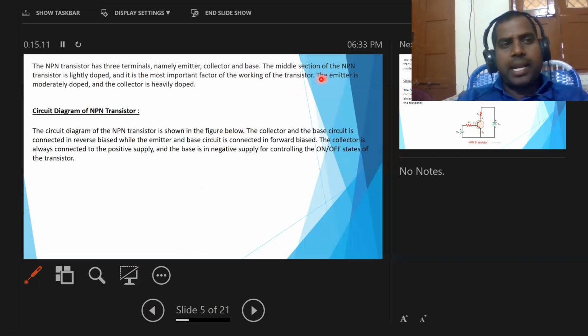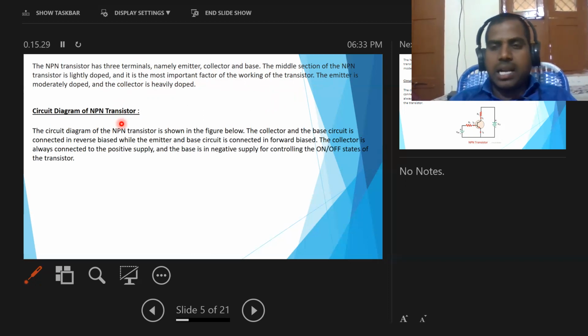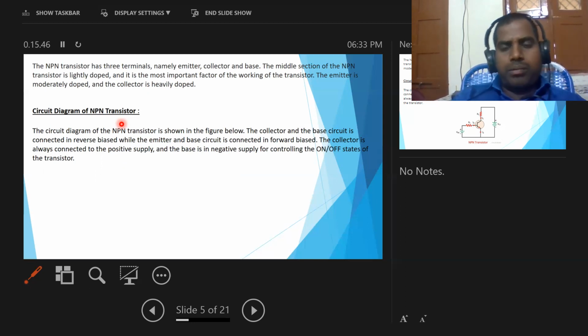The middle section of the NPN transistor is lightly doped, and it is the most important factor for the working of this NPN transistor. Every transistor consists of three parts: emitter, base, collector.